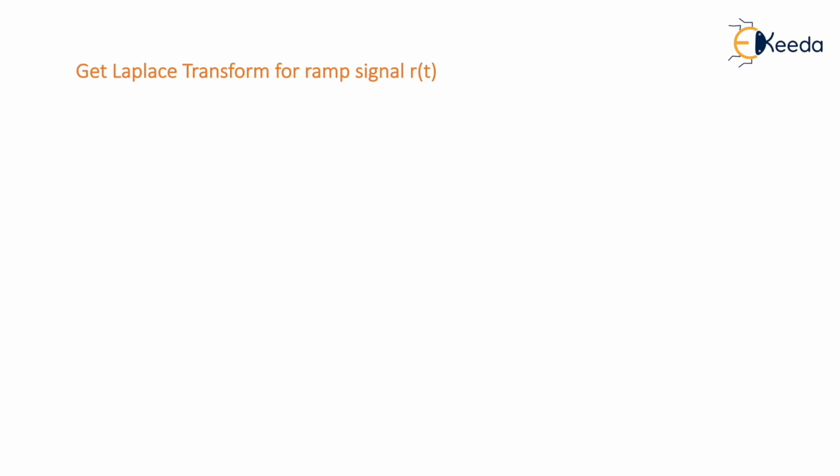Now read the question: get the Laplace transform for a ramp signal. We know that a ramp signal is designated by r of t, and r of t is nothing but t dot u of t. We know how to express a ramp signal in terms of the unit step. So here I'll treat u of t as f of t, and use the multiply by t property. You must know the Laplace transform for u of t, which is nothing but 1 by s.